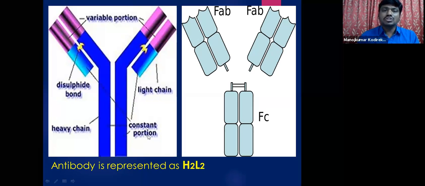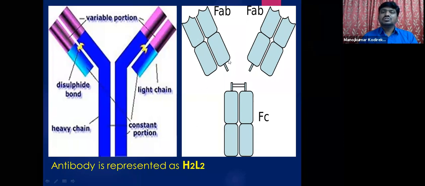On the whole, you can say that each antibody consists of 4 chains: 2 identical light chains and 2 identical heavy chains. Moreover, each antibody consists of two regions. One is the variable portion, or variable region, which keeps on changing depending on the differences of antigens to which it is getting bound, and another region which remains constant, which does not change. That is called the constant portion.